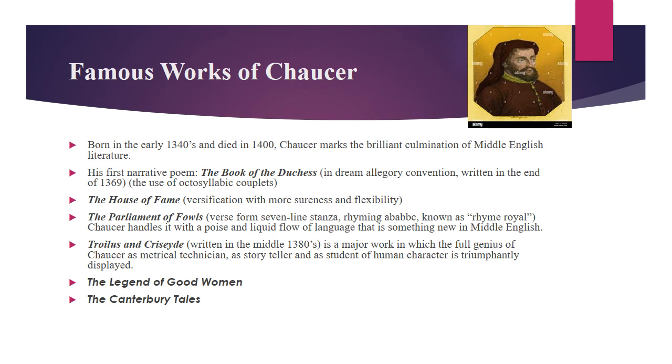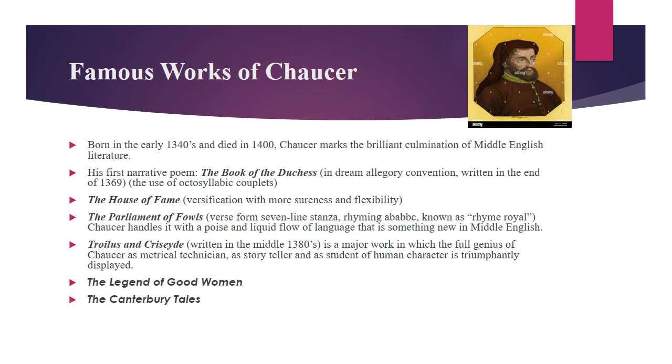His first narrative poem was The Book of the Duchess, and this was in Dream Allegory Convention. He wrote it in the end of 1369, and here Chaucer made use of octosyllabic couplets. The next one was The House of Fame, and here the versification was with more sureness and flexibility. The next one was The Parliament of Fowls.